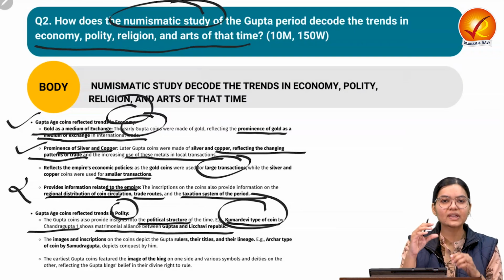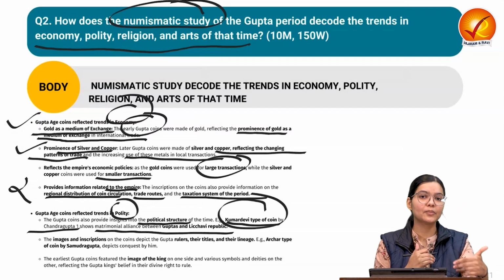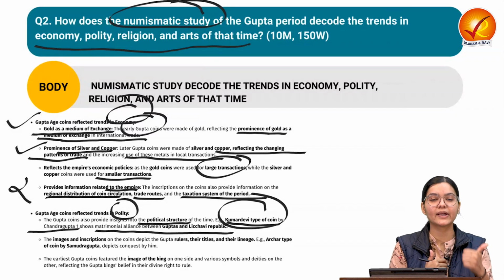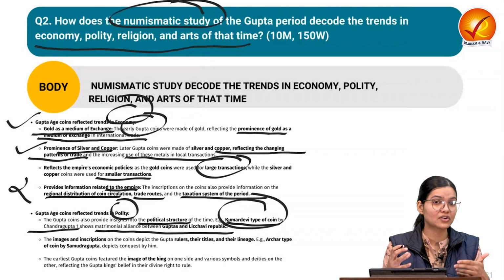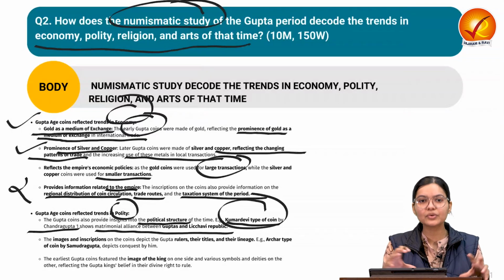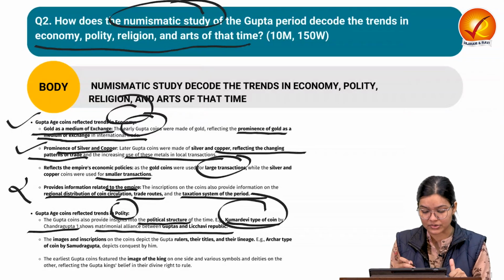So here also we can understand what kind of matrimonial alliances it had with different kingdoms, and what kind of relations it was maintaining. So through this we can understand the polity also.